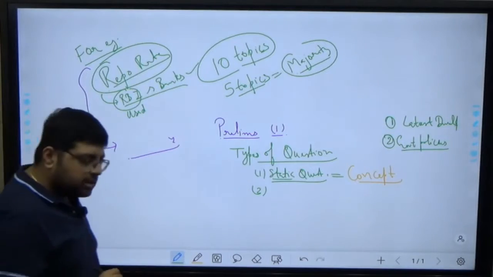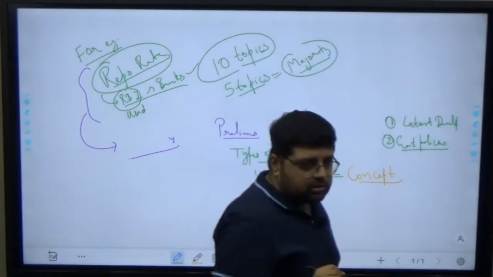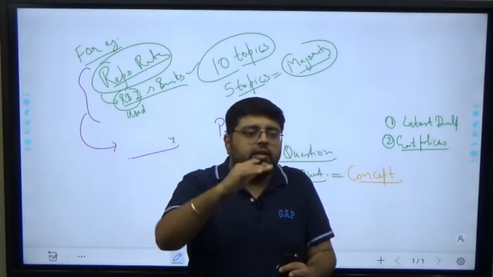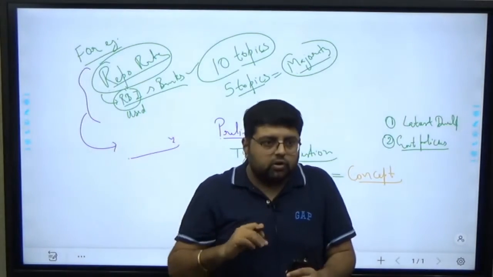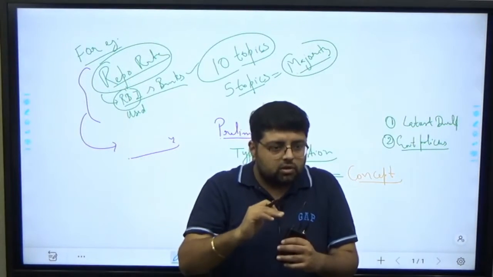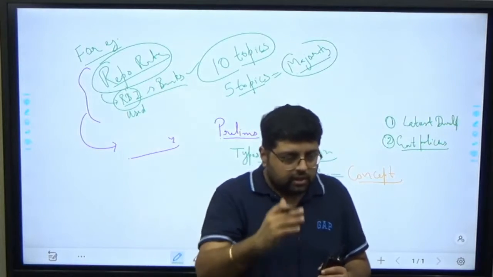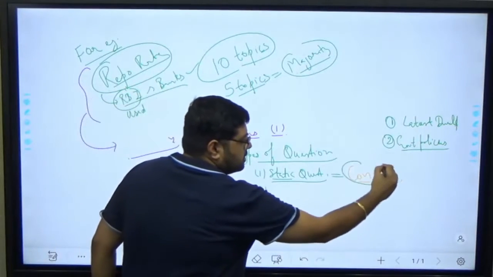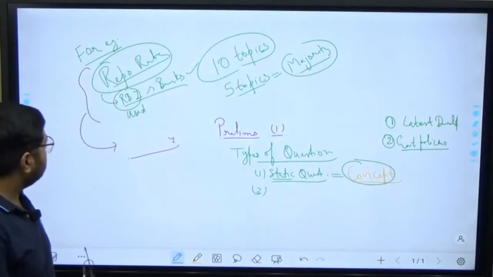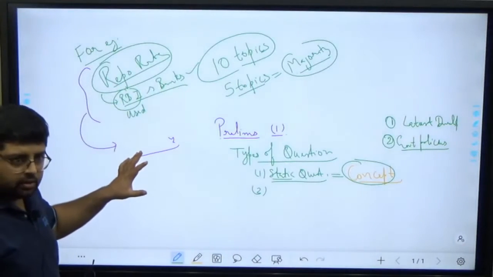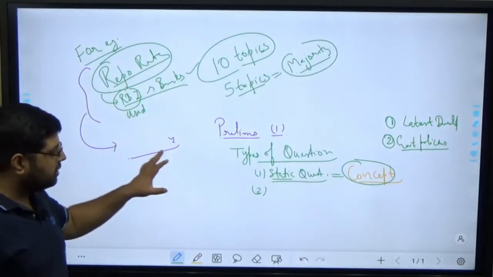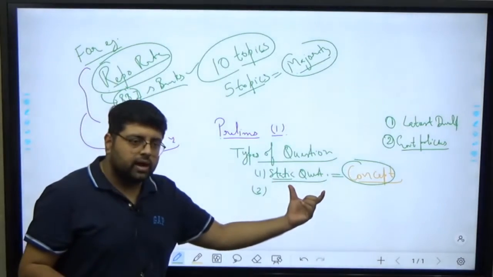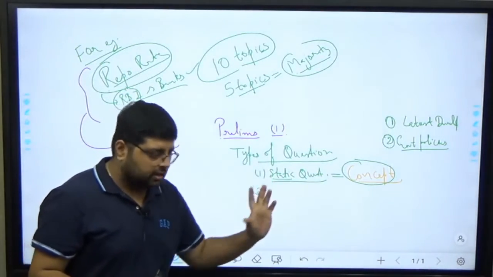So in this, UPSC used to ask a question: if suppose we increase or decrease the repo rate, what will be the impact of this on the Indian economy, and they'll give you some options. So this is the concept part. The more concept clarity you have, the more you will be able to handle this static question.